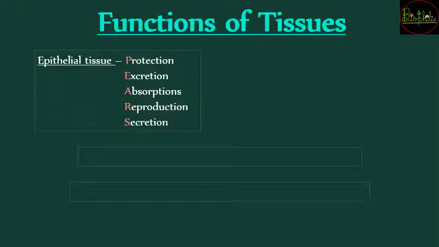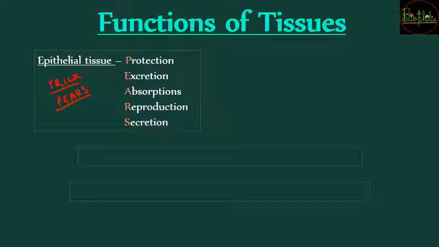नेक्स्ट टॉपिक होता है फंक्शंस ऑफ टिश्यूज. So functions क्या क्या हो सकते हैं? So for epithelial tissue functions होते हैं protection, excretion, absorption, reproduction और secretion. So इनको याद करने के लिए एक आप trick याद रख सकते हो, that is Pear's. So there is a soap called Pear's. So this soap can help you to remember epithelial tissue. So trick क्या है? Pear's for the function of epithelial tissue.